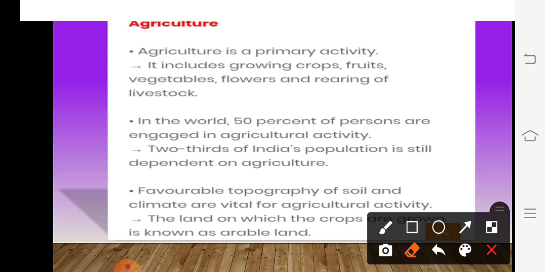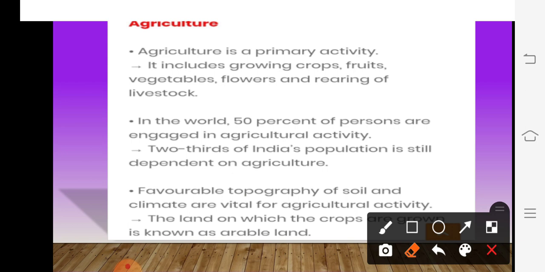Before only I said to you that agriculture is a very important term. It will help in the economic development. It is the backbone of a country. So 50% of the persons are engaged in the agricultural activities. In India, agriculture is really very important. 2/3 of India's population is still dependent on agriculture. So most of the population is totally dependent on agriculture.